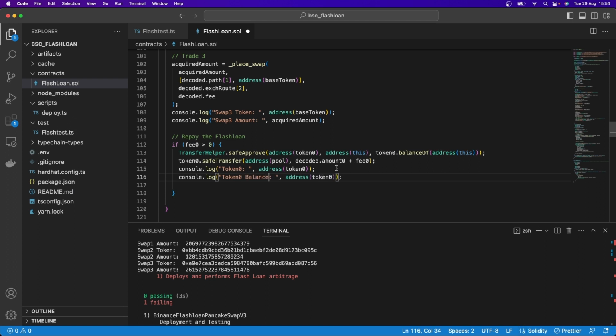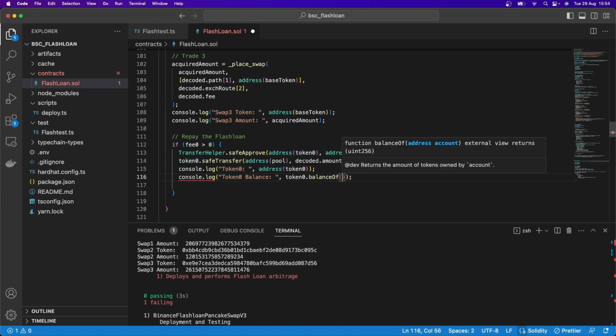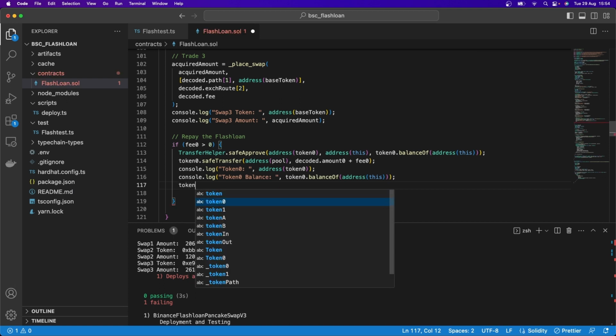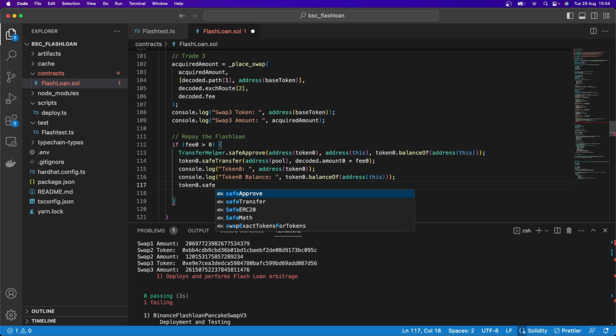And therefore we would say, instead of the address here of token 0, we'd say token 0.balanceOf, and then address this. So we can print that out there and then say token 0.safeTransfer, because now we've paid back the amount that we borrowed plus the fee.